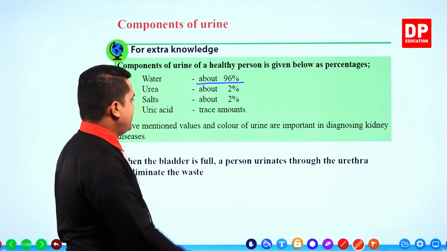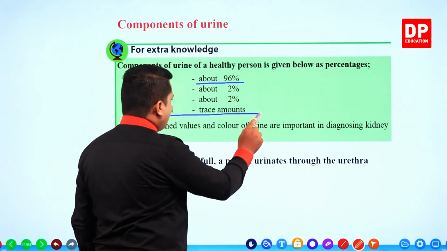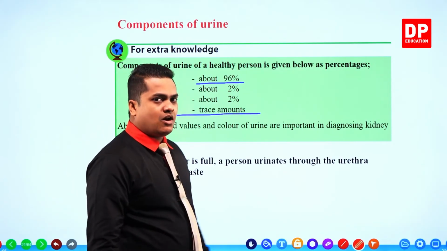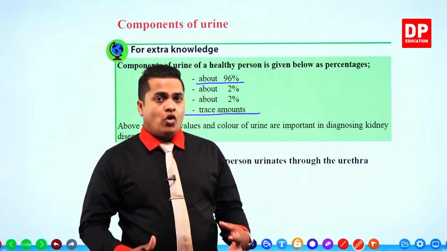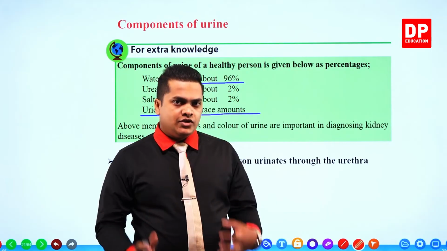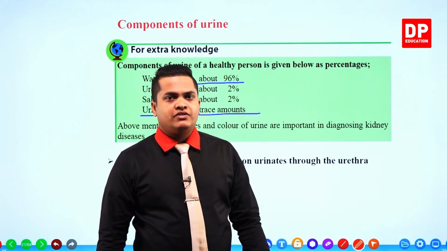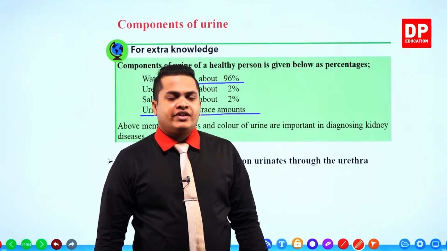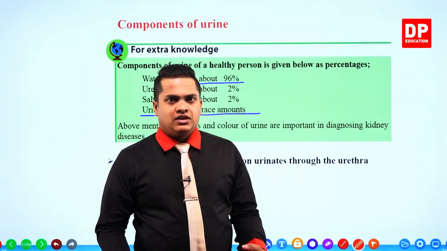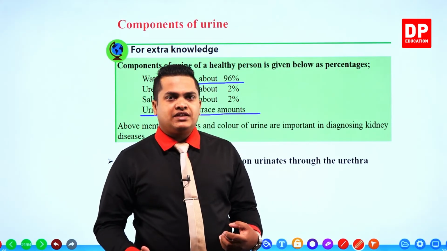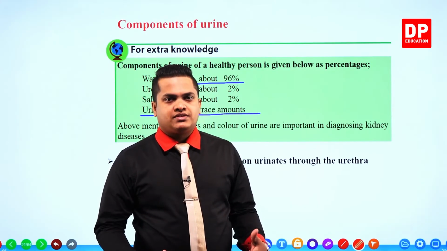So my dear children, then what happens with the uric acid? Here it is given that uric acid can be observed only in trace amounts. It is a component contained within the urine, however it is observed only in trace amounts. Trace means very small amounts. If you take it into a percentage, we can't even count it.